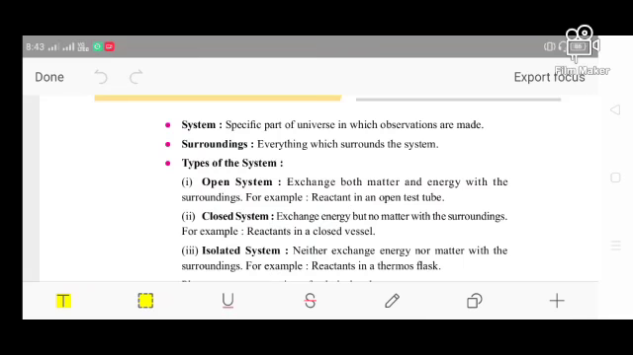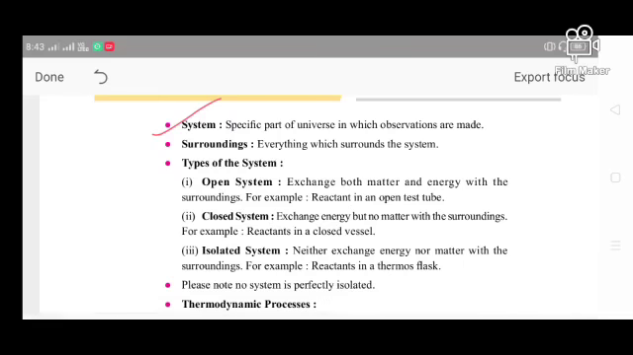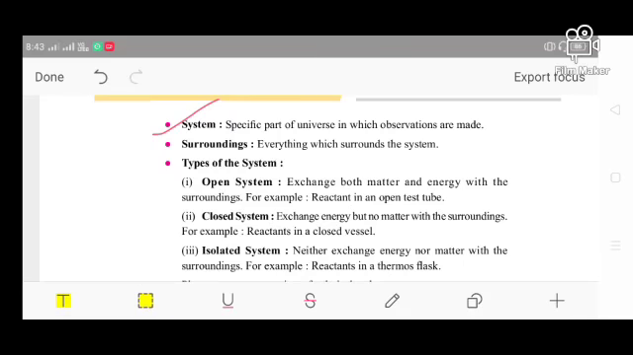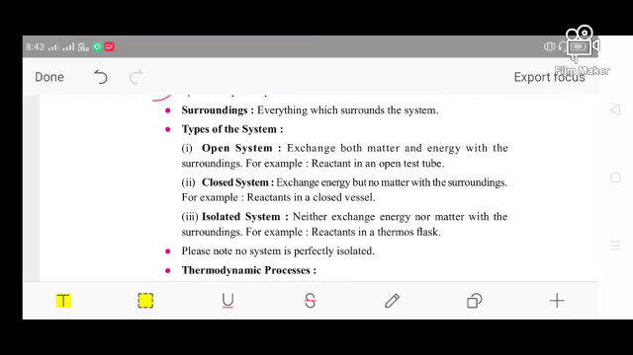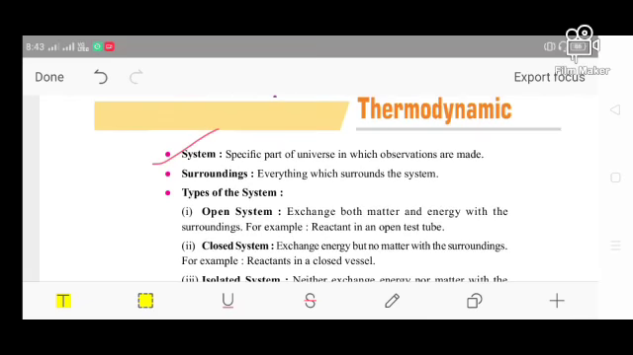So what is a system? The system is the specific part of the universe on which observations are made. The part which we take for our observation, for our study, is known as the system. And what is the surrounding? Everything which surrounds the system. So we can say everything except the system is known as the surrounding. That is the basic idea about the system and the surroundings.